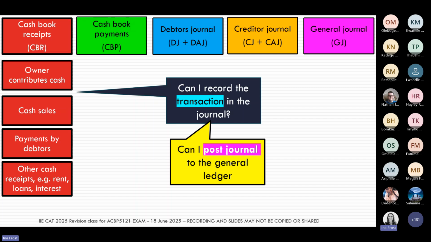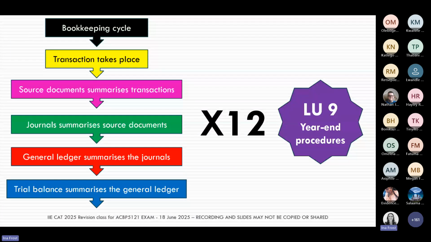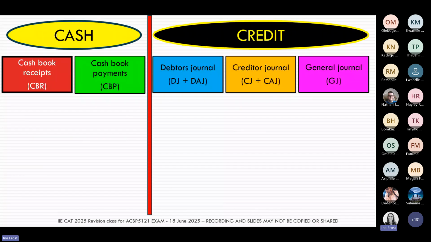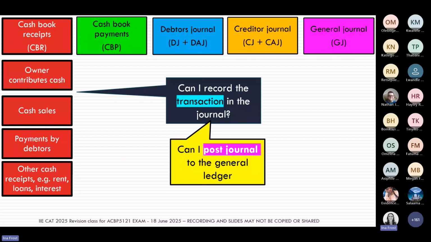So out of that group of basic transactions that I had up a bit earlier, let's just go back there. You need to be able to take these main groups of transactions and match them up with the journal where you're going to be recording each of those groups of transactions.